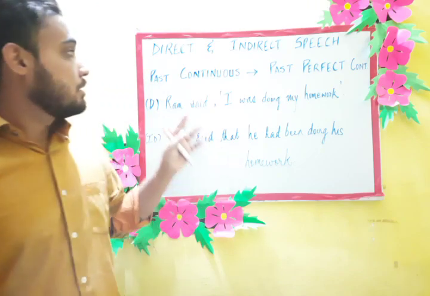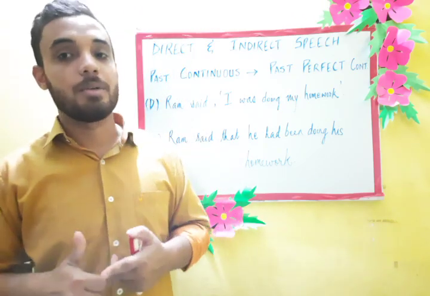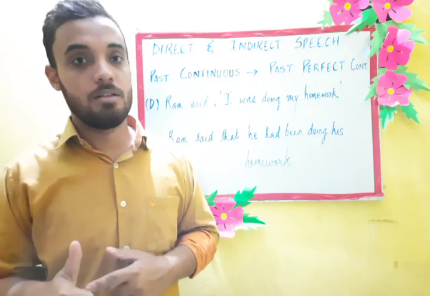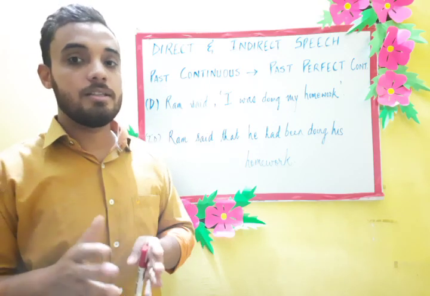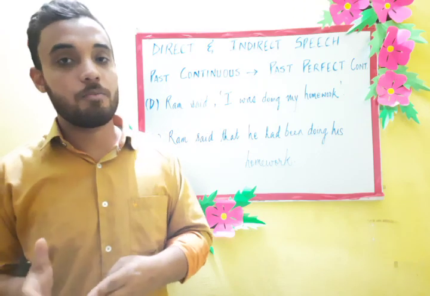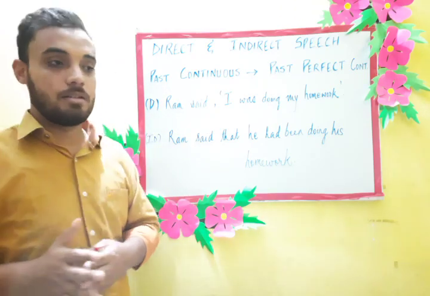The structure for past continuous is subject plus helping verb, and the helping verb is in the form of be. Is, am, are becomes was; has, have becomes had; do, does become did.